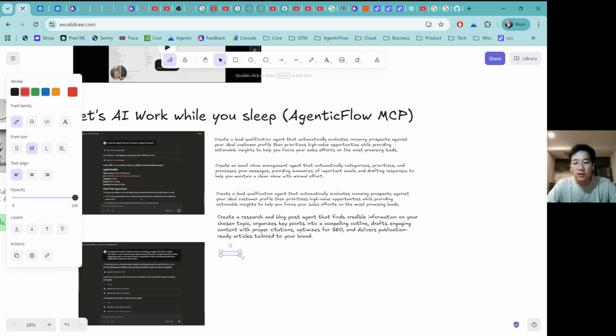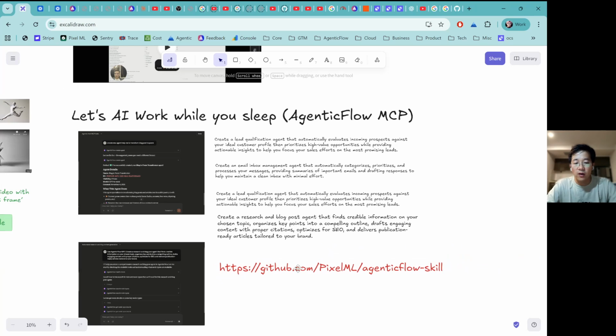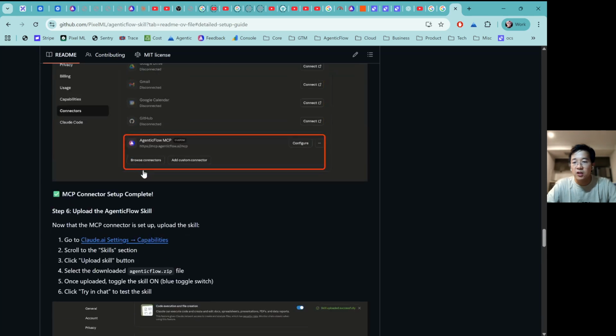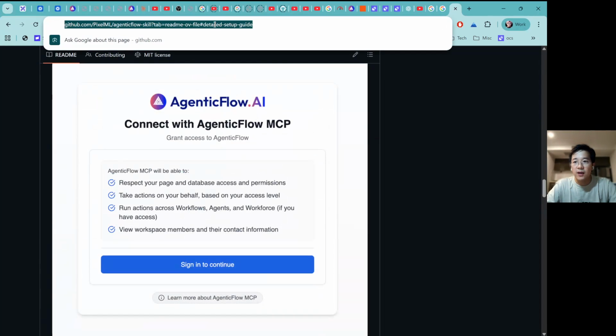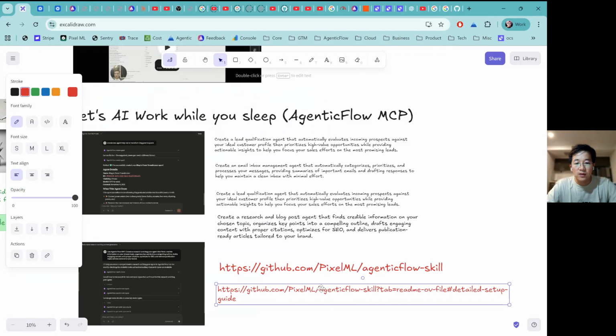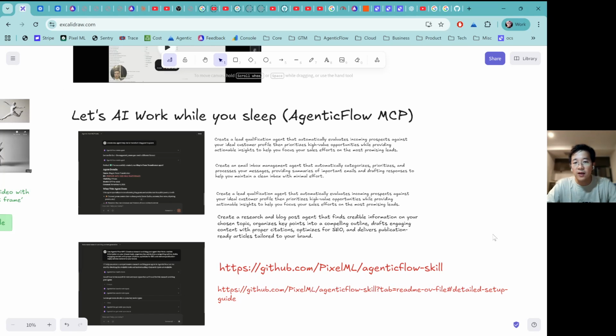You can follow this URL, which is the skill, and scroll to the very bottom to the section of the detailed setup guideline in here. Yep, this one and this one. We will show you exactly how you set up the MCP to work for you.